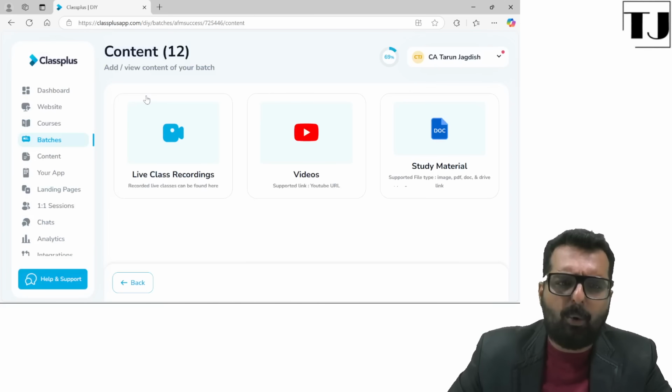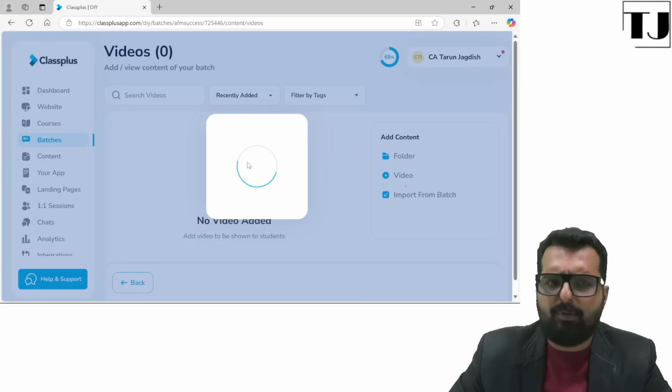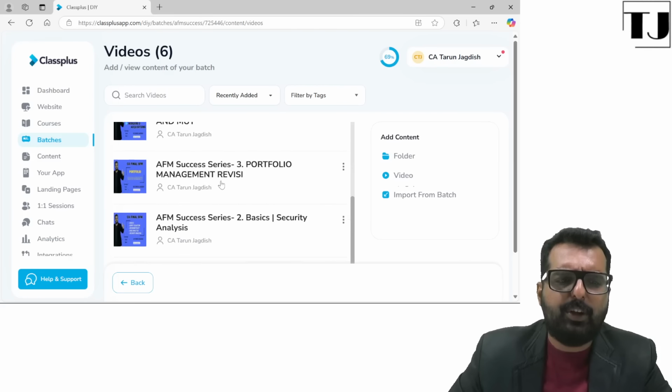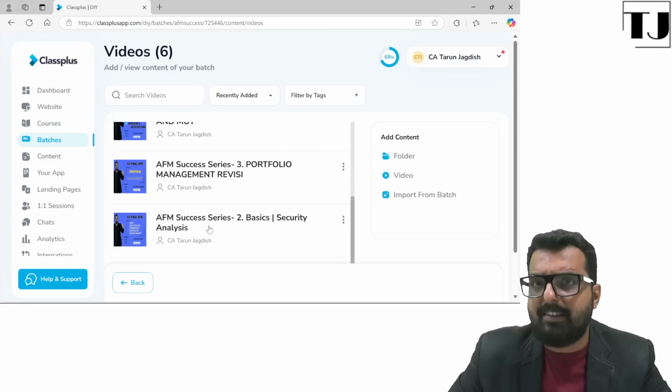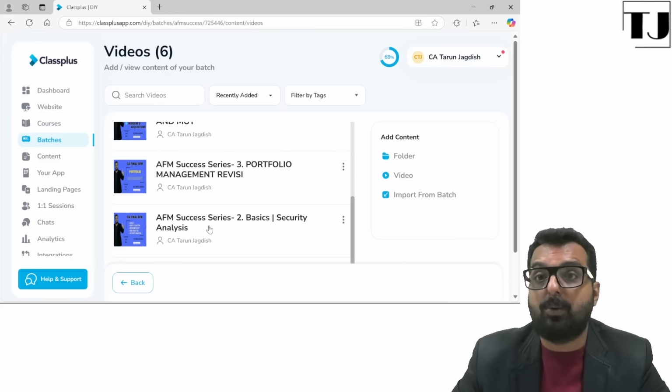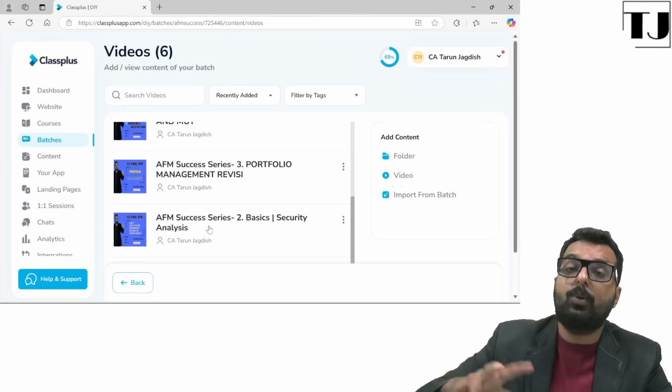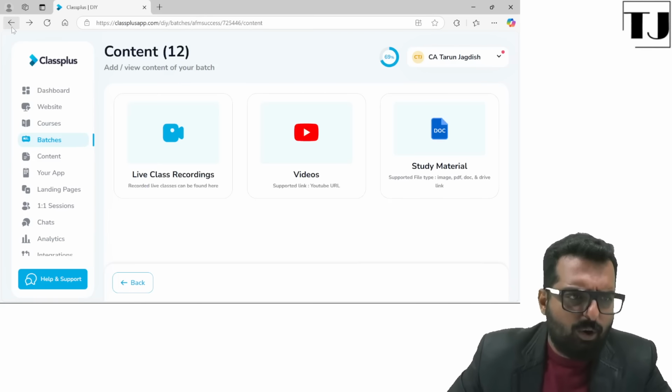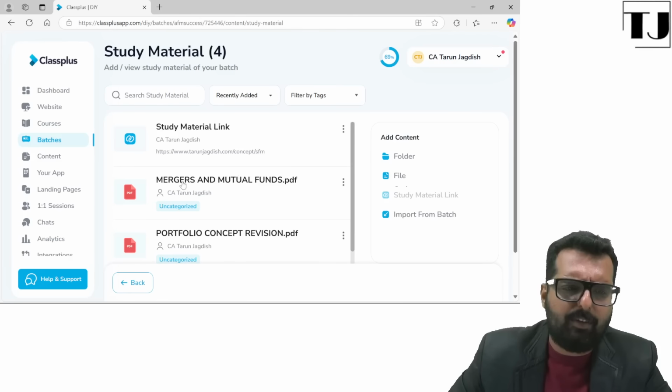The moment you go inside this, you click on videos, and you will have videos over here. So let's say, for example, if you click on this video, the entire concept of security analysis will come in a short span of 25 to 30 minutes. So in less time, you can revise the entire thing. Not only that, you will also have the PDF copy available over here.